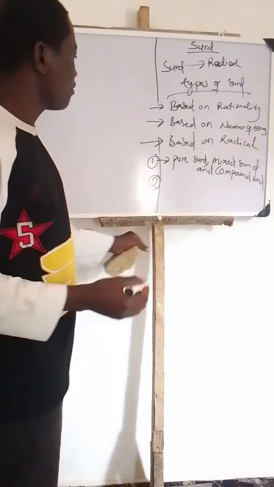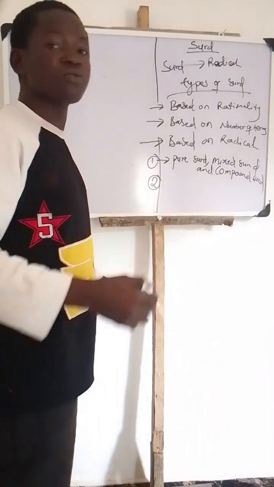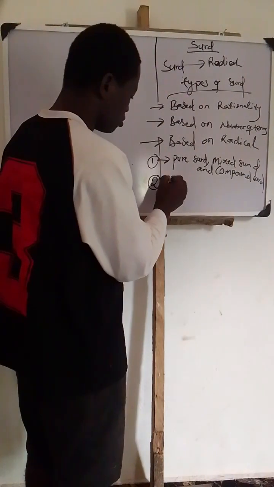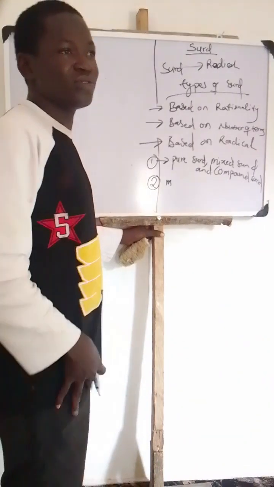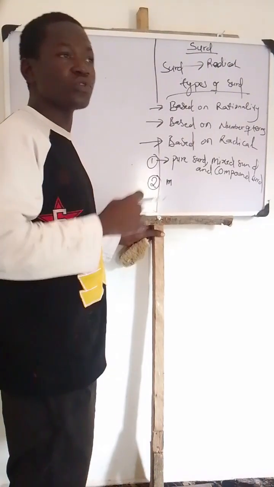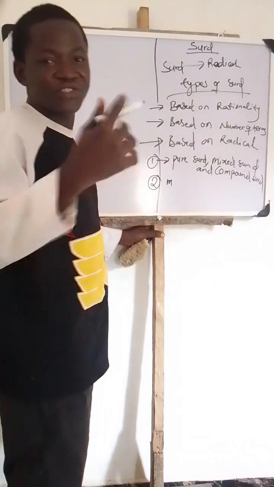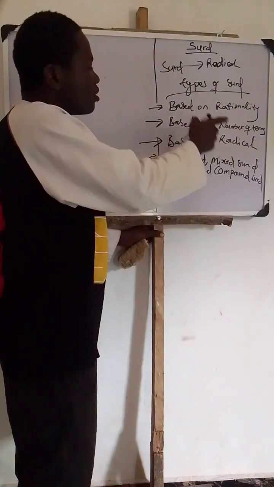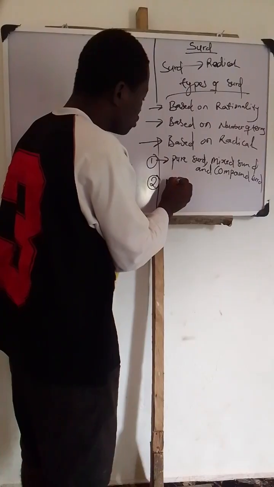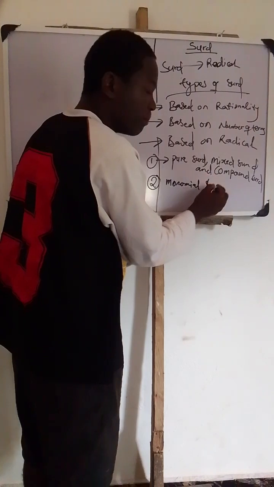The second one is based on number of terms. Based on number of terms, surds can be classified into 2. You will not see it in your textbook. That is the reason I'm teaching you, so that you'll be different from your classmates. I'm just a small boy teaching this thing online. Just listen and get what I'm saying. Based on number of terms, surds can be classified into monomial and binomial.